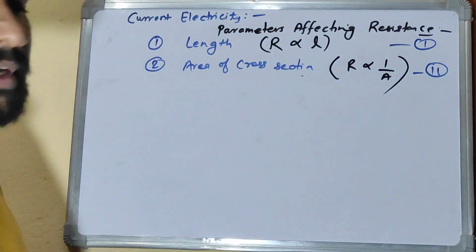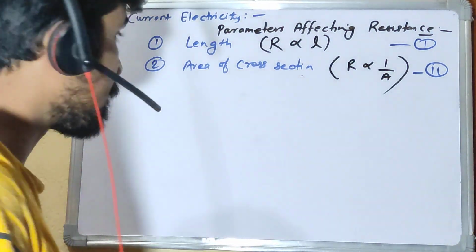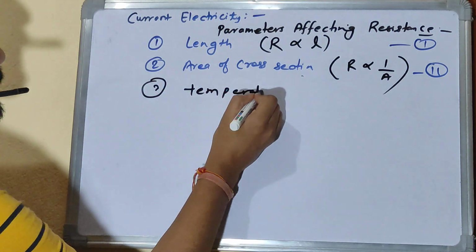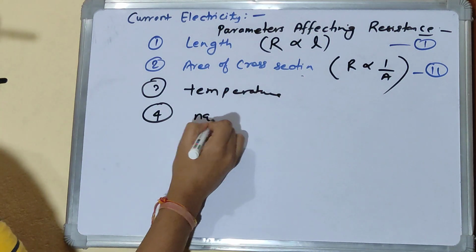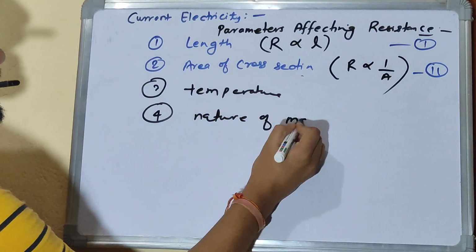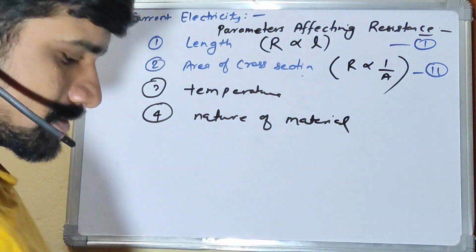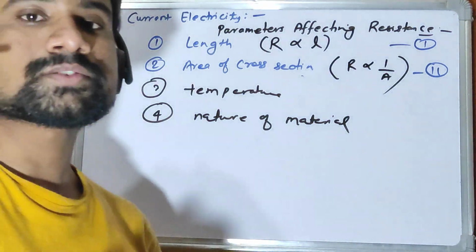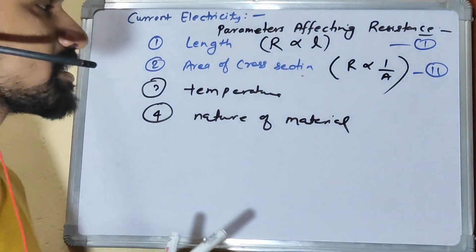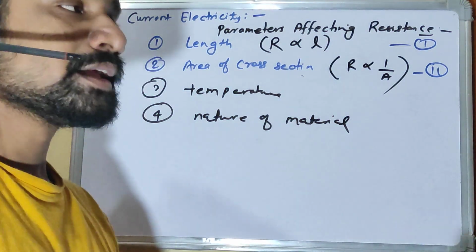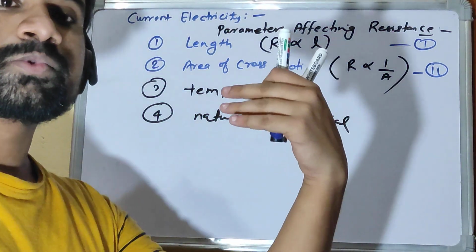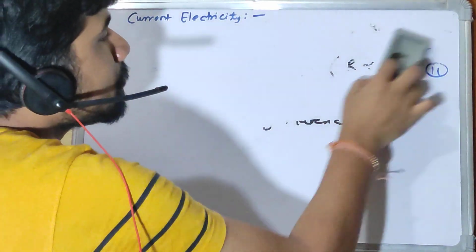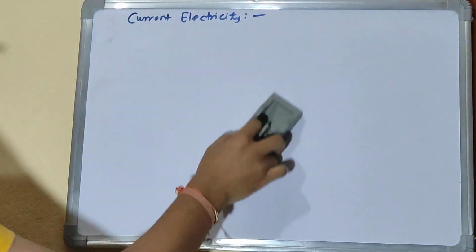Now, so we understood the parameters which are affecting the resistance, right? Length, area, temperature, and fourth will be what? Nature of material, right? You can easily say that a conductor is more capable of supplying more current because it has free electrons, but an insulator is not. So this is what nature of material is all about. Even in conductors, you can segregate which one is a good conductor, bad conductor, and all that, right? Okay. Now, one more topic will be factors affecting resistivity.